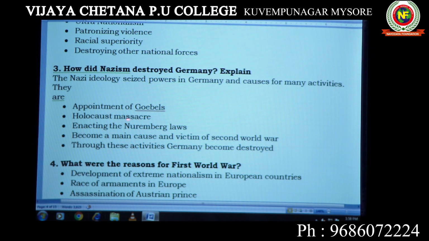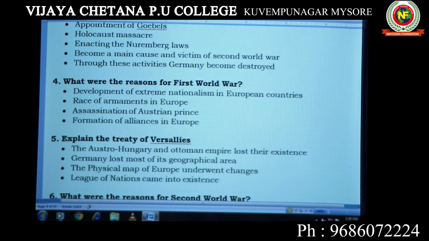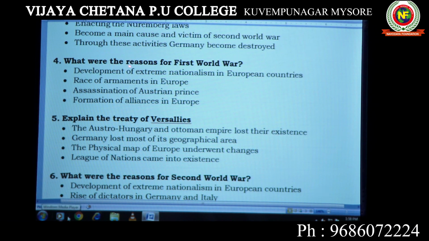Then the Nuremberg law. Hitler introduced his own law called the Nuremberg law, which became a main cause of the Second World War. So he became the major reason for the Second World War. Through these activities, Germany was destroyed because of Hitler, his policy, and his Nazism. So these are the points to be written. What were the reasons for the First World War? The reasons were development of extreme nationalism, rise of arms, assassination of the Austrian prince, then formation of alliances in Europe. So these are all the points to be written.